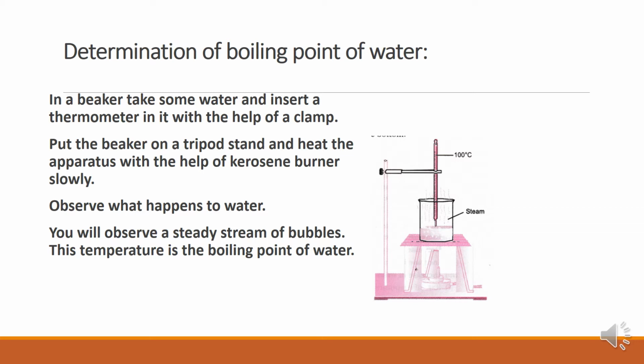So in a beaker, we take some water and insert a thermometer in it with the help of a clamp. So you can see here that there is a stand, and there is a clamp on which you have inserted a thermometer, isn't it? And there is a beaker and some water is boiling in it. Now put the beaker on a tripod stand, okay, and heat the apparatus with the help of a kerosene burner slowly. So a burner is kept down and this liquid is heated.